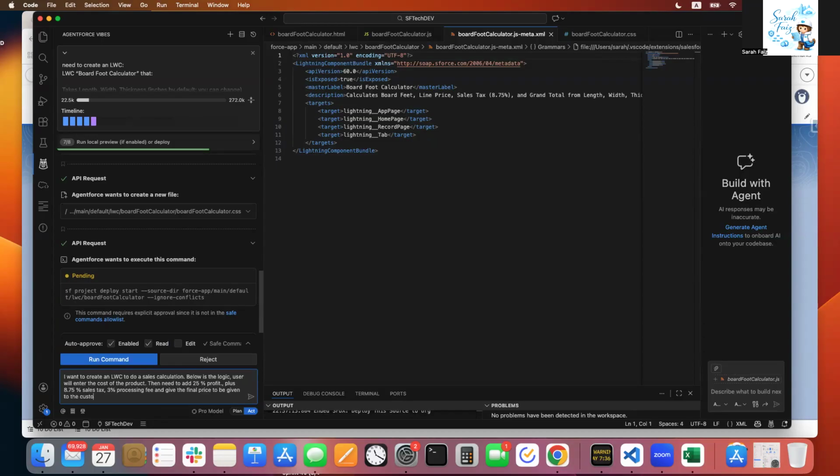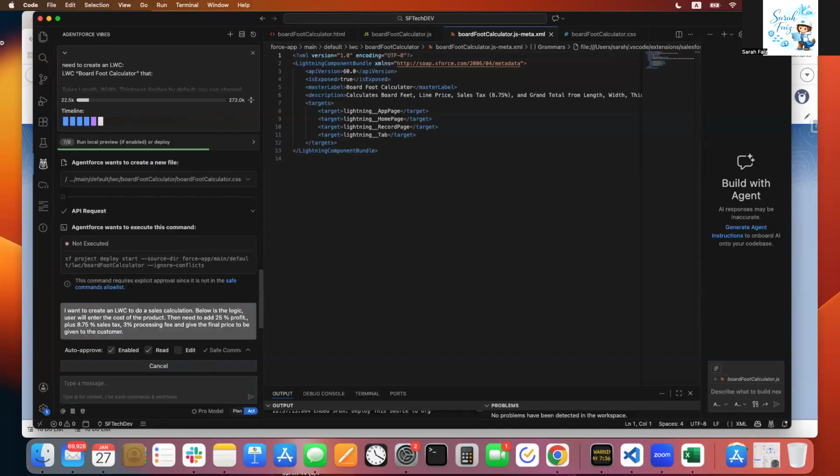So suppose for a business, they have the cost of the product, and what they will do is they know they purchase the product for this price, then they add a 25% profit and 8.75% sales tax, and then they need to think of the processing fee, 3%. So all those will be just calculated right away. That's the purpose of this LWC. Let's see how Salesforce is going to help us.